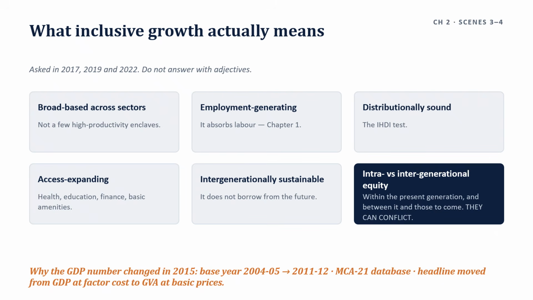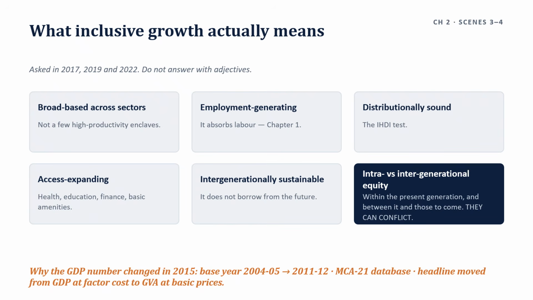Employment generating: it absorbs labor, which is chapter 1's argument. Distributionally sound, the IHDI test. Access expanding: health, education, finance, basic amenities. And intergenerationally sustainable. It does not borrow from the future.